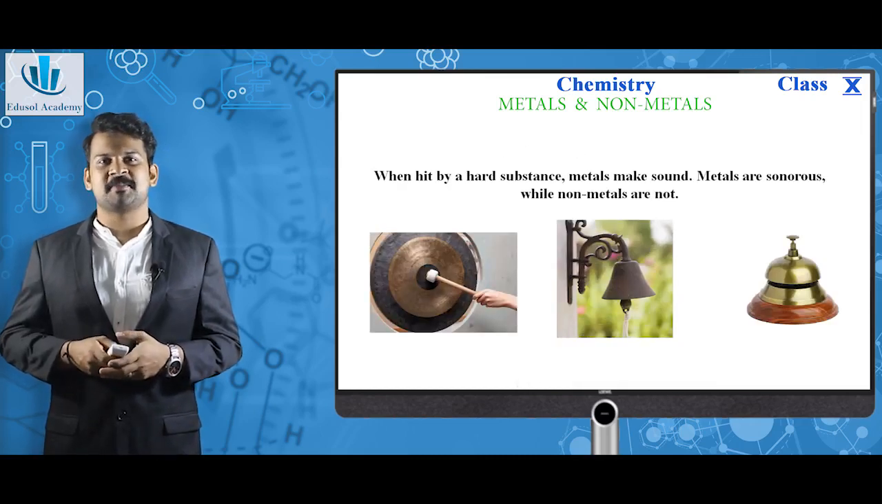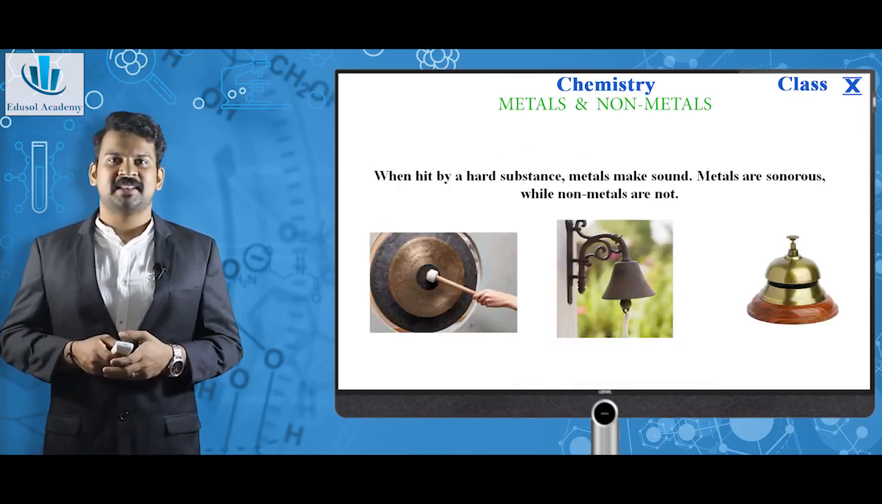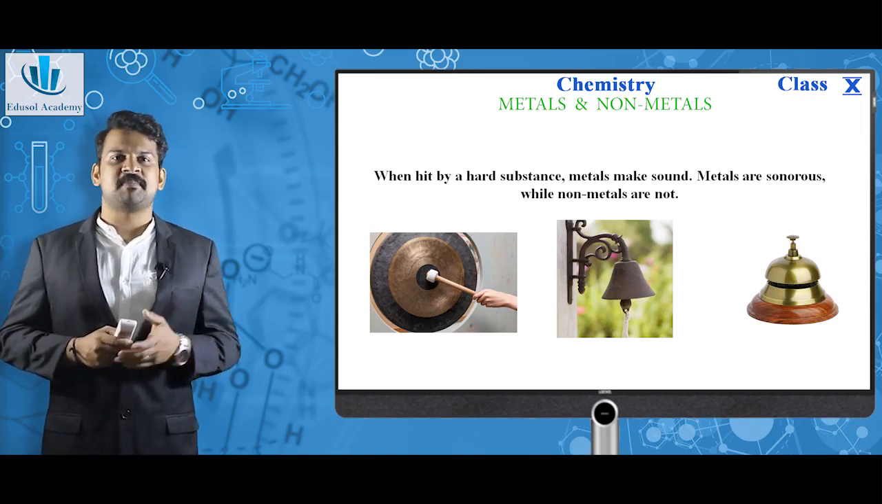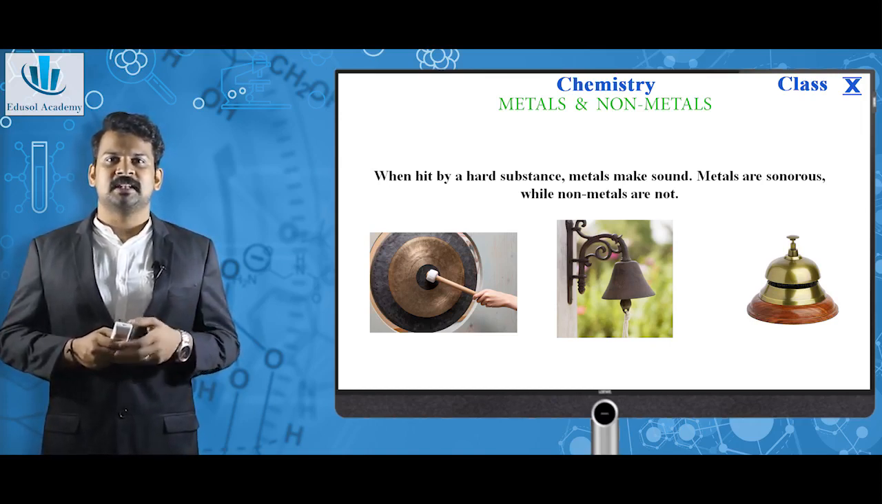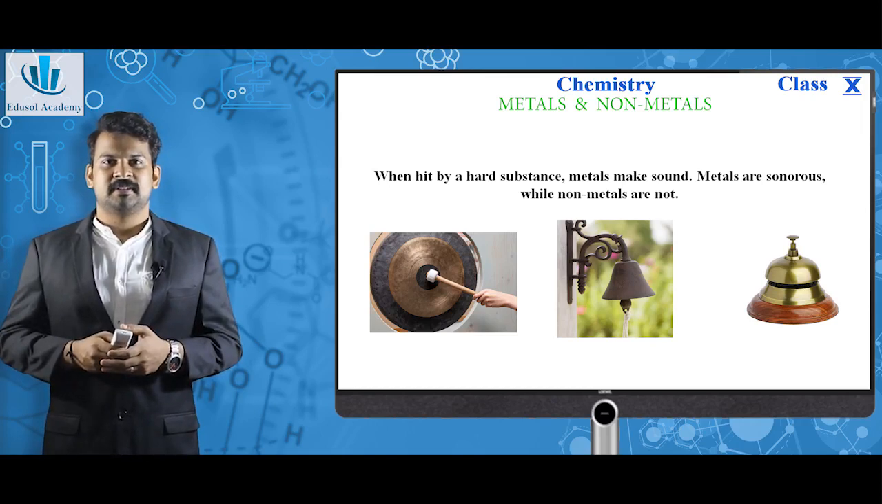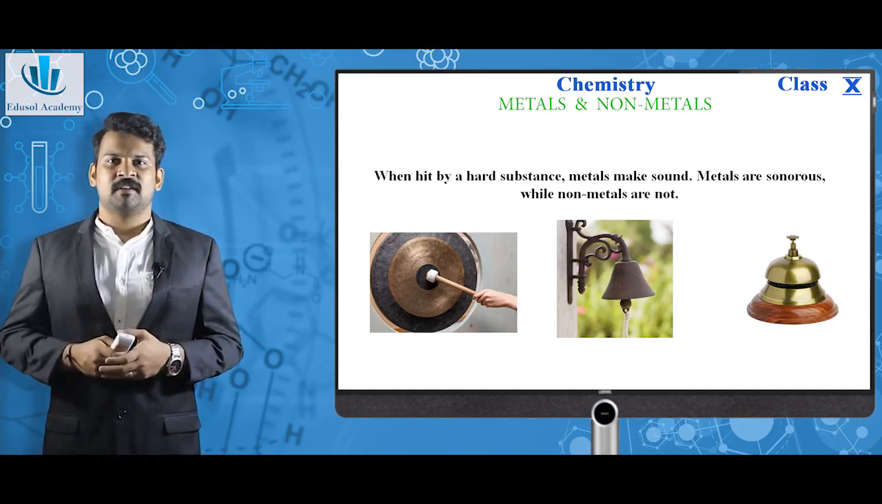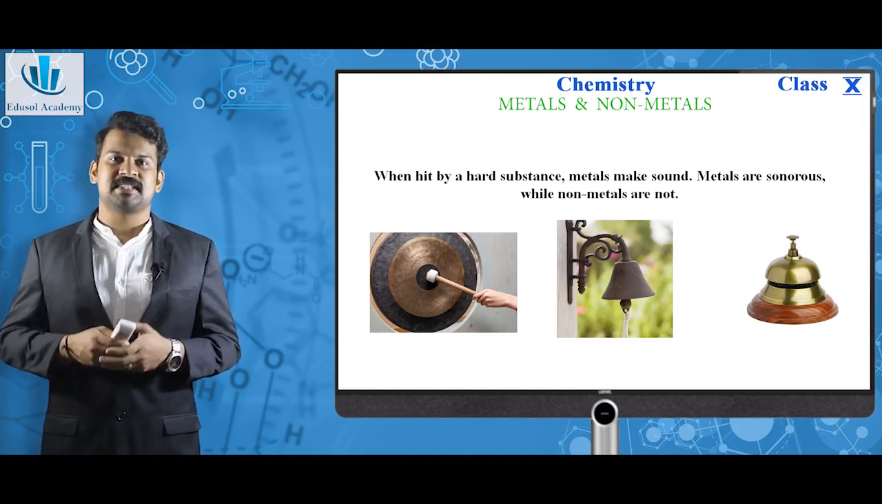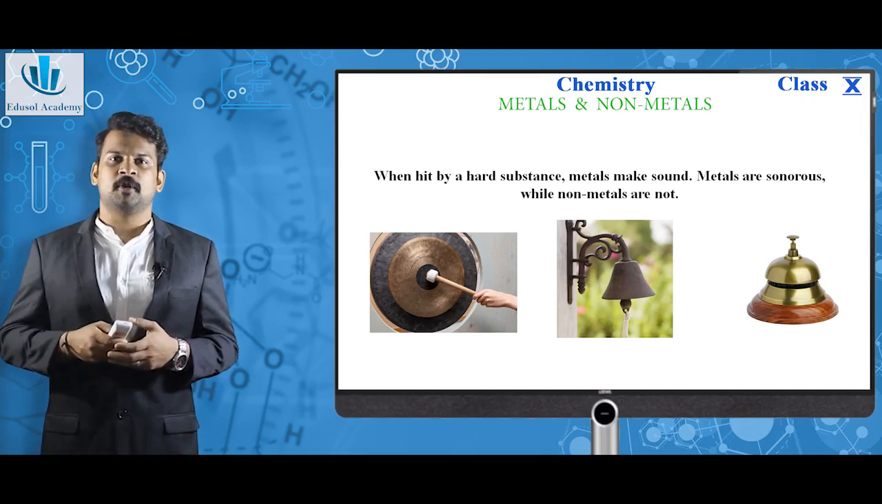Metals hit by a hard substance make sound. This property is called sonority, which means metals are sonorous. This is why cymbals make sound, bells make sound. So when metals are hit by a hard substance, they definitely make a definite sound. That's why metallic bells are kept at schools for bell breaks.